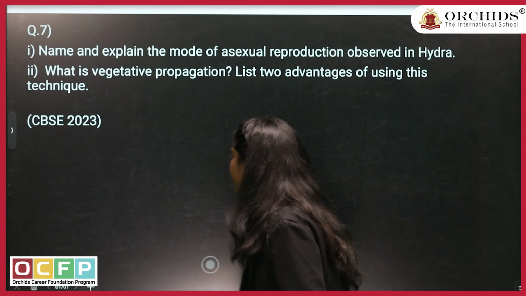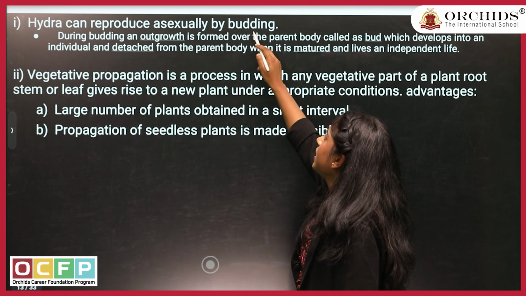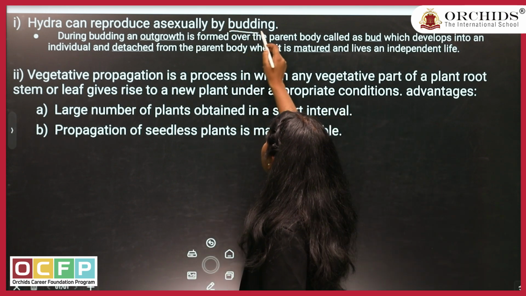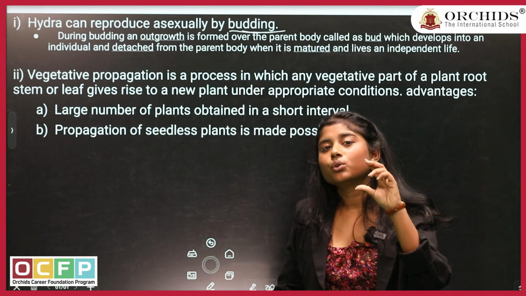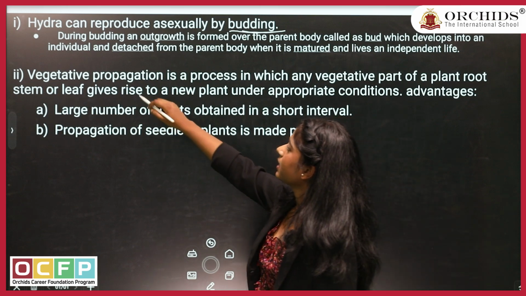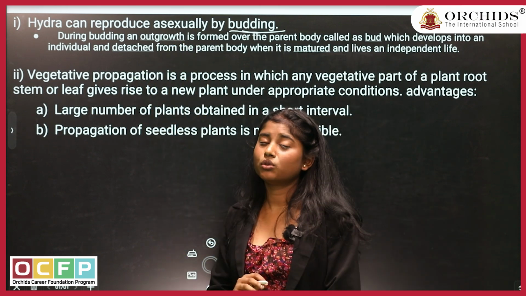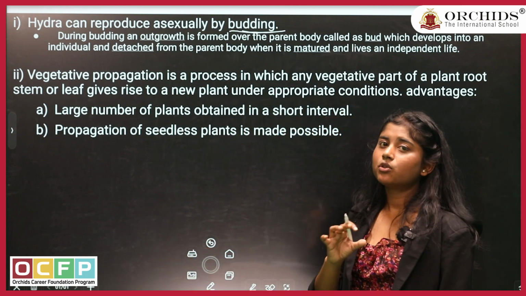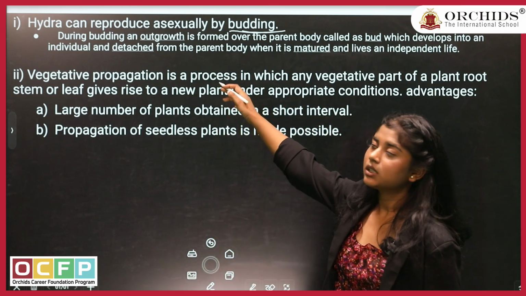Answers for it, how you have to write in your exam. Hydra can reproduce asexually by budding. You have to mention this word while writing your answer, that they reproduce by budding, right? Budding is a small outgrowth over the Hydra body. Then a small explanation, because it is a 3-marker question, it is not that big, you don't have to invest that much time while writing the answer in 2 or 3 pages. You just have to write what is happening, to be precise. So, what is happening here now?